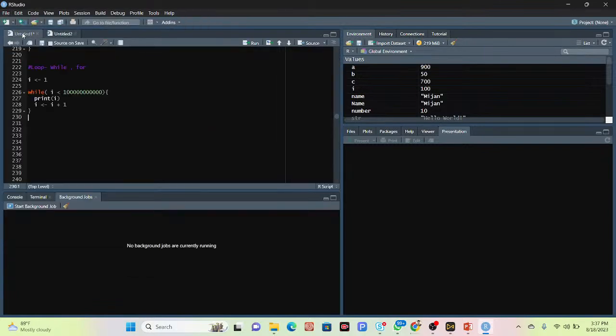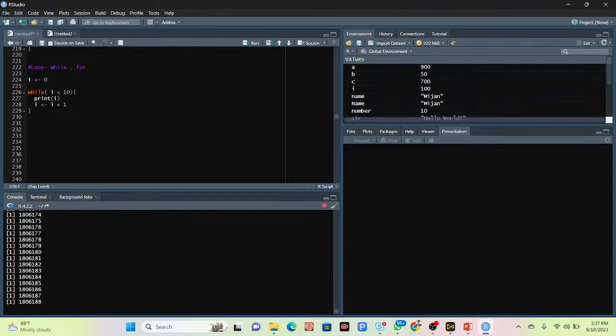Okay, you can see here. Suppose this time I simply put 0, and it will increase 1 by 1. You can see I put plus 1 here, which means it will increase 1 by 1. Suppose in this time I put 10. Now click run again and run the code.